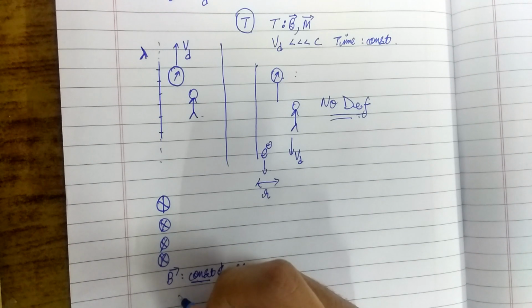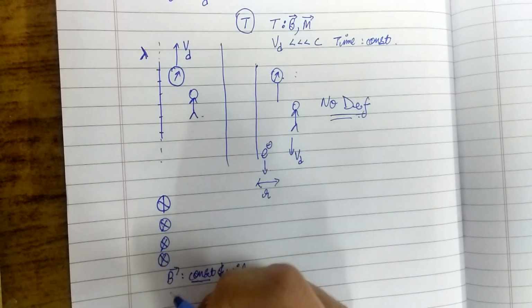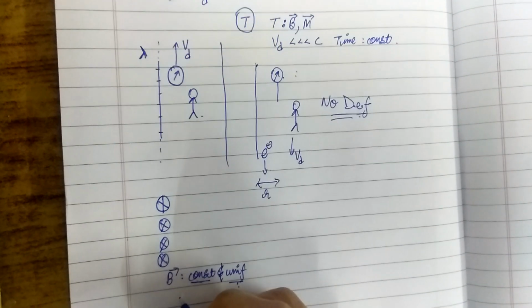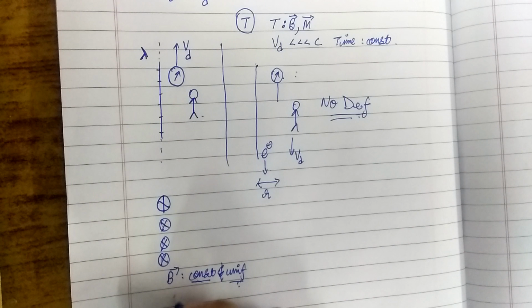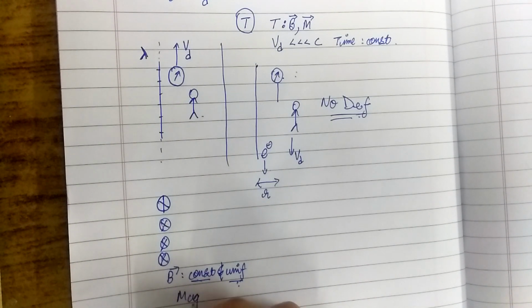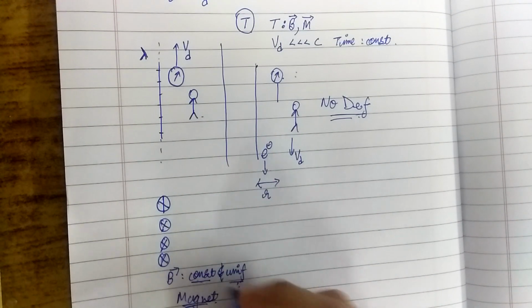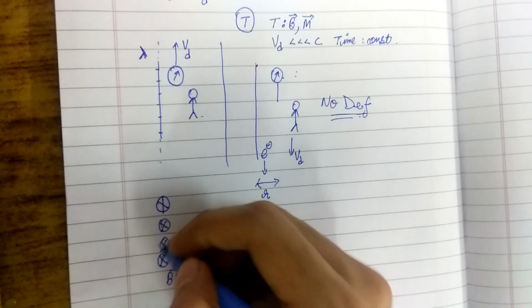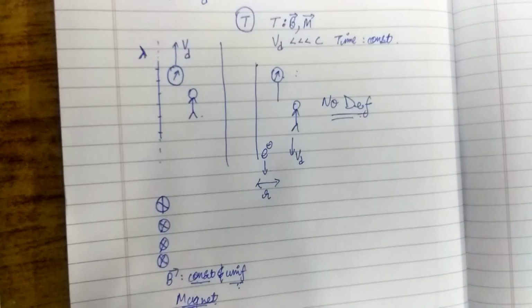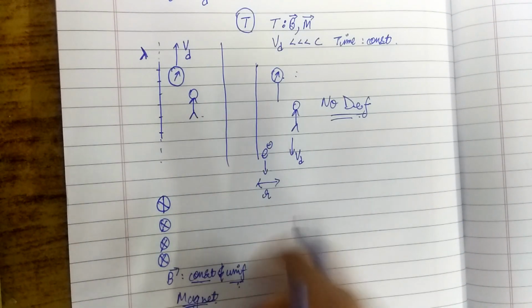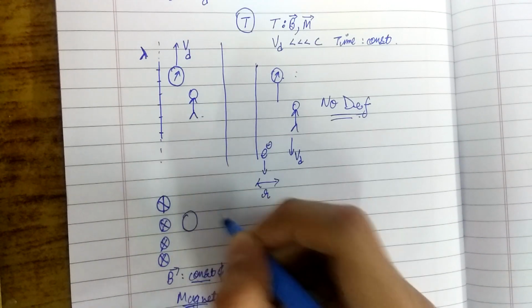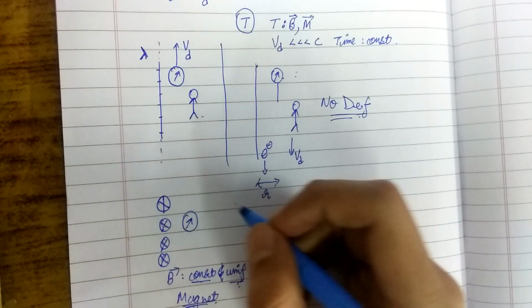I'm not saying what source we have used. Maybe a current carrying wire, maybe a solenoid, or maybe just a bar magnet. Bar magnet would be better here. Maybe I have used a bar magnet, or a combination of bar magnets, to get a uniform magnetic field. There are ways to get uniform constant magnetic fields. So let's say we have a uniform constant magnetic field, and then we have a compass here.